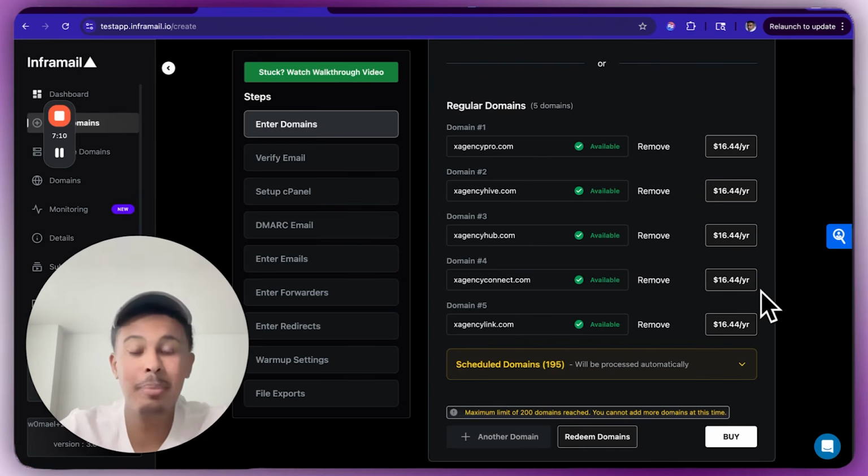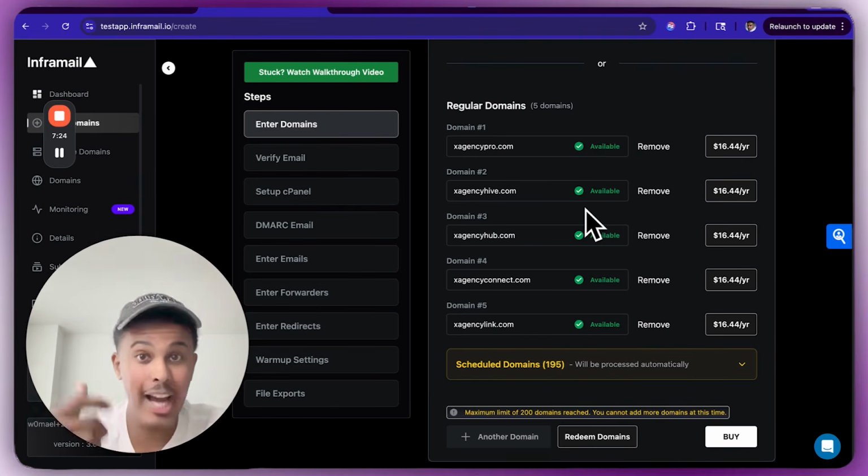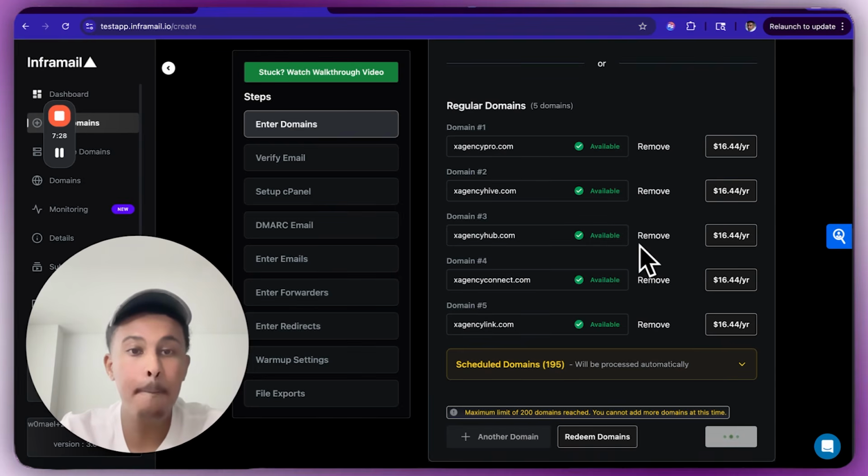$16.44 a year for each domain, but it's necessary. Obviously, the alternative is paying for all the domains, investing in all the domains for the year, plus the monthly cost of anywhere from $1,000 to $8,000 for this kind of infrastructure, every single month for actually hosting the inboxes. So you can send from those email servers. So I'm going to click buy in this situation.